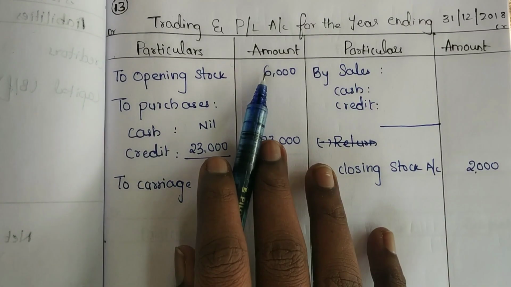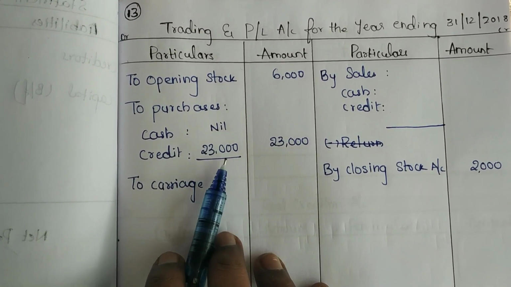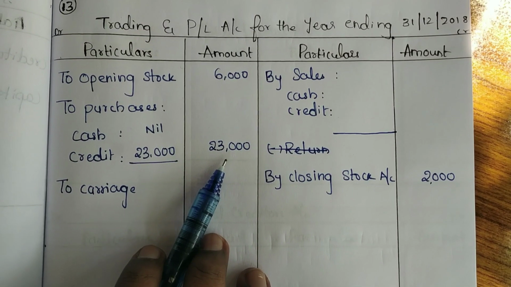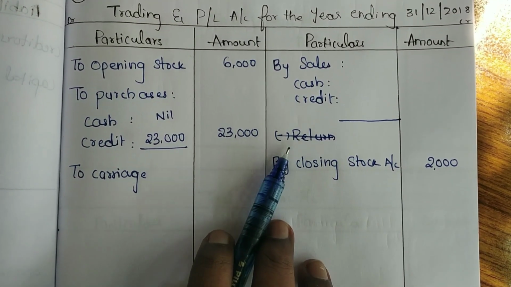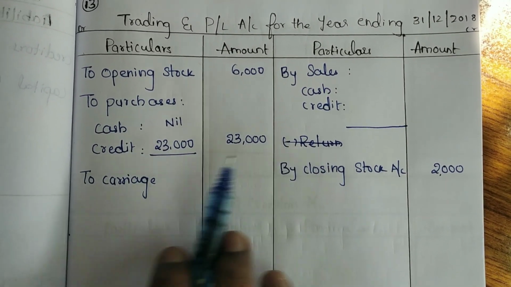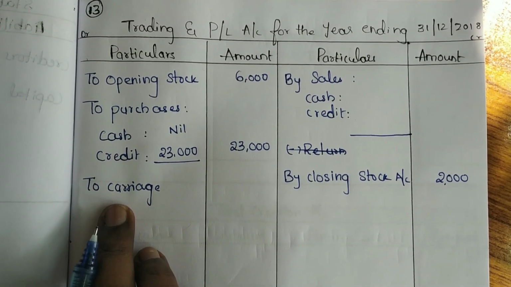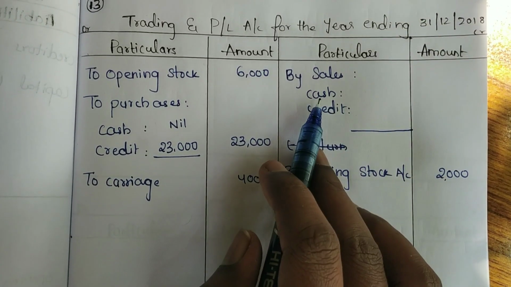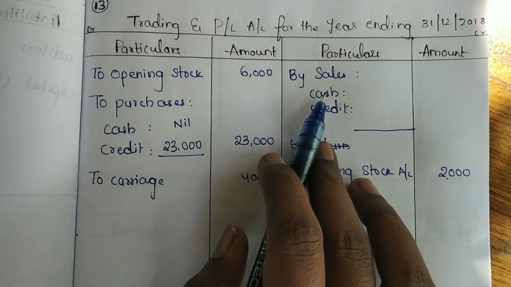See, I have taken the opening balance and closing balance. I have taken the purchases, whereas cash purchases are nil and credit purchases 23,000, which they directly gave. So I took the amount in the outer column, and cash I have to calculate. And see, I mistook it as return inwards, but it is carriage. That means it is an expenditure, a direct expenditure, so take that in the debit column. So the total amount is 4,000.